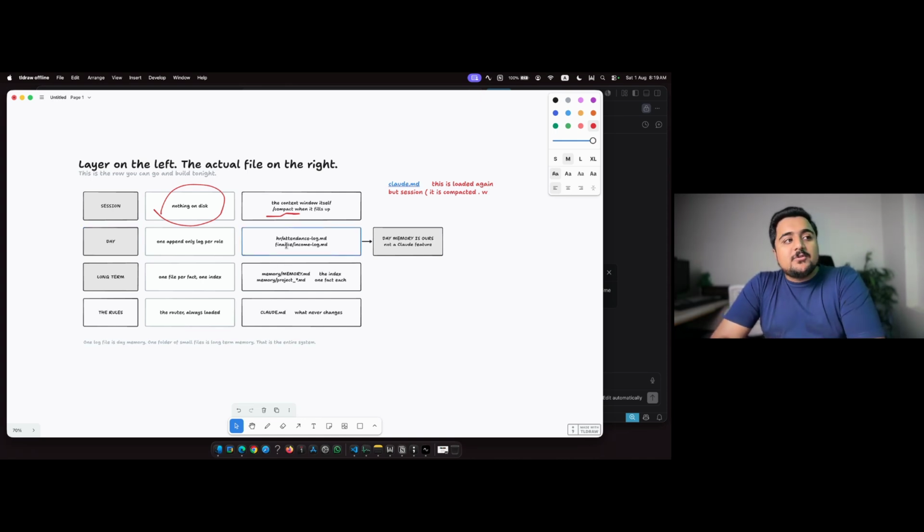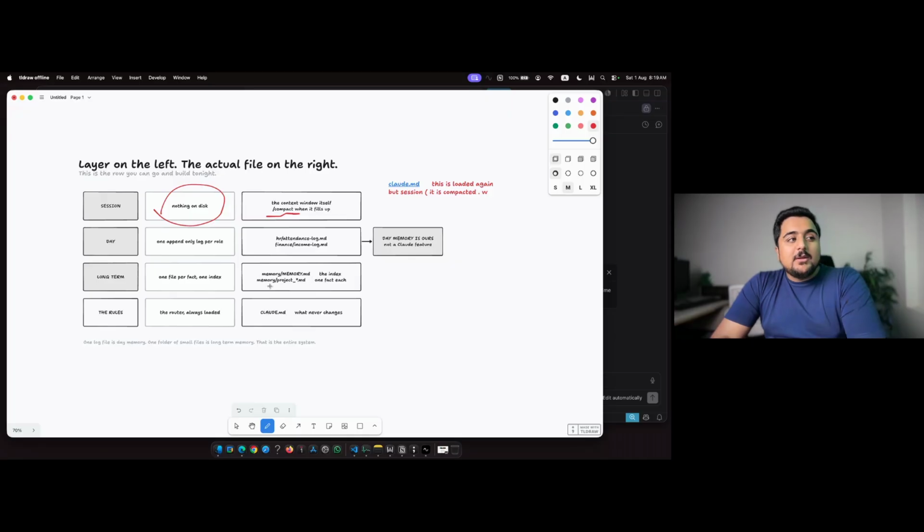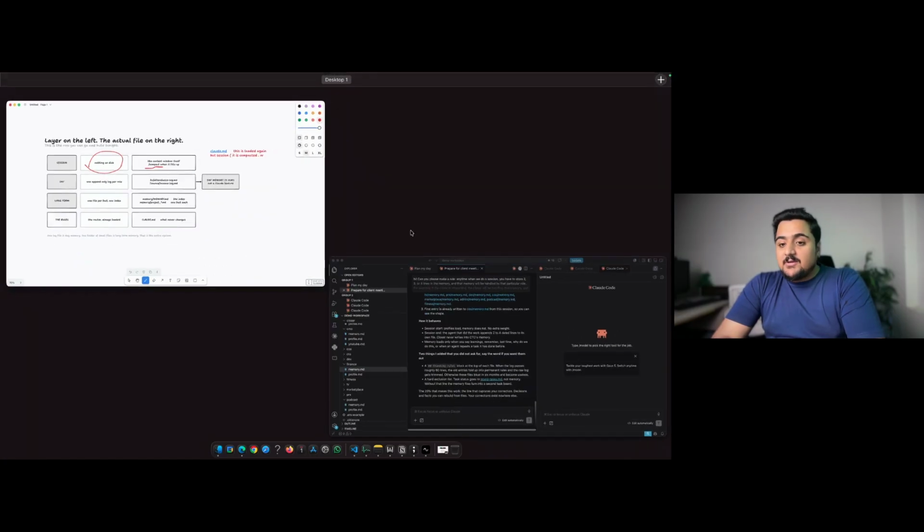For day memory, we discussed that HR is managing its log, and the finance agent is also managing its log, so that we can use it when we need. In the long term memory, it is memory.md that we can load. It is in project memory, it is Claude memory.